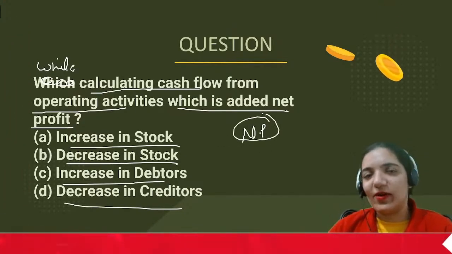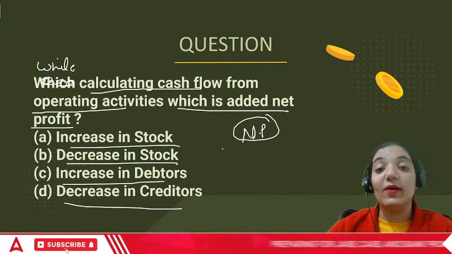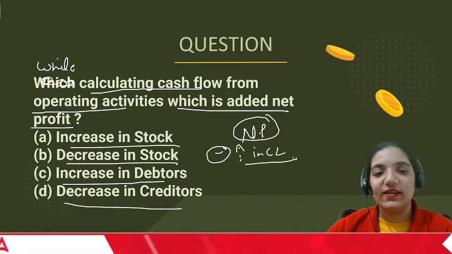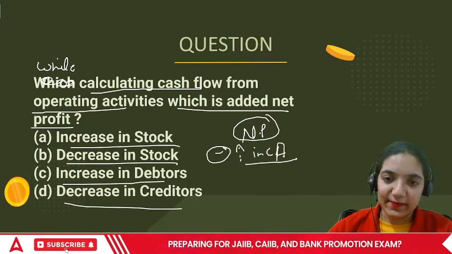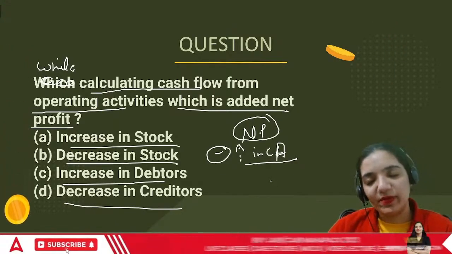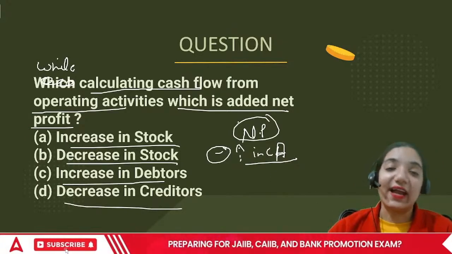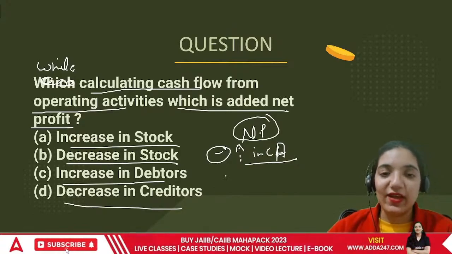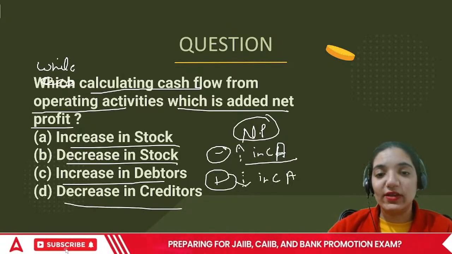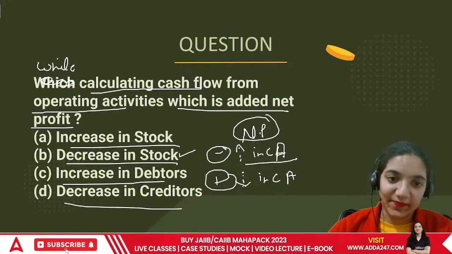Both cash flow and fund flow have one thing in common. They also connect the area of working capital. See, if I buy a current asset, I lose money. So increase in CA is basically an outflow of cash. An outflow of cash will be negative. So one thing is sorted. Okay. What then they are asking what is added? If I sell an asset, everyone, that will give me money now. So if there is a fall in CA, decrease in stock, I can say there is a sale.